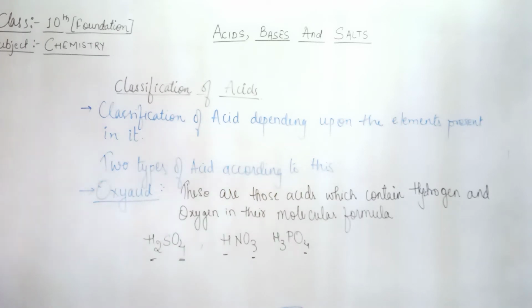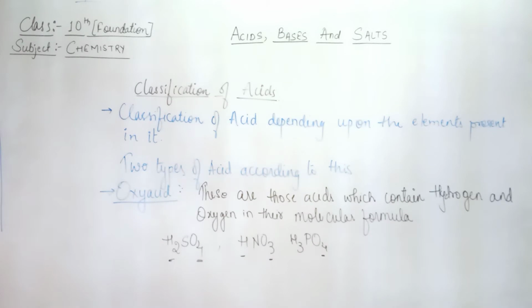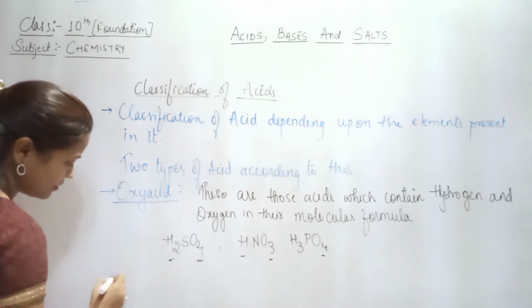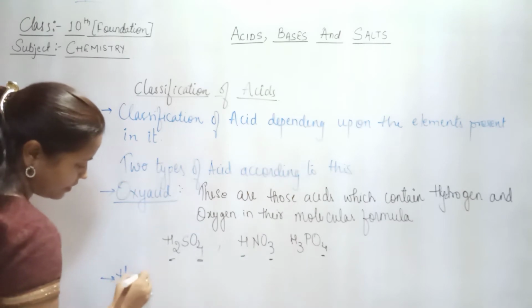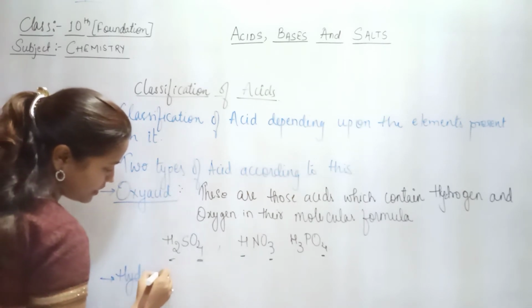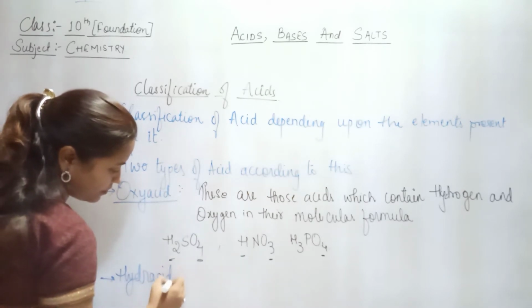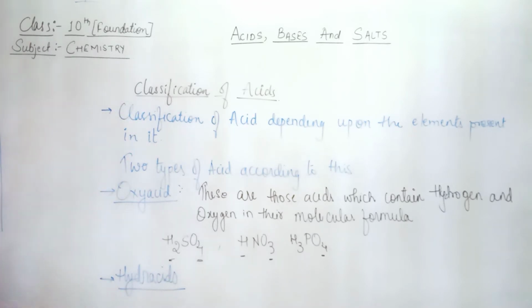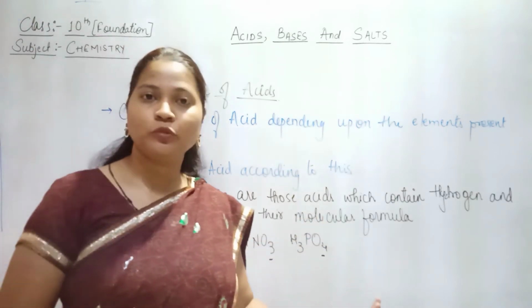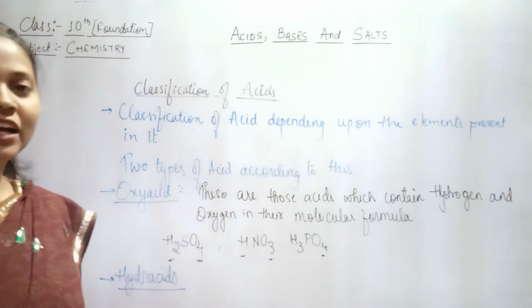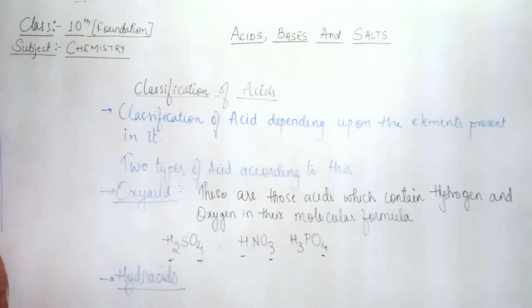Now the next one is hydra acids. Hydra acids, that is the second type. Okay? So the name suggests that those acids which contain only hydrogen are termed as hydra acids. So let's write the definition first and then take the example along with it.